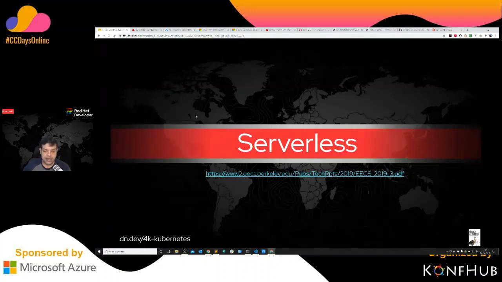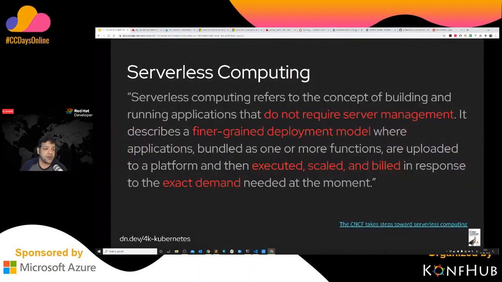So for example, within OpenShift, when I was showing you the deployment of the application, I also showed you an option that I can deploy my application as a serverless application. That's what we are going to do right now. Serverless computing basically means that I want to use my resources only when I need them. If I don't need them, then let it be scaled down to zero, which means that I save a lot of resources, including your cloud cost where you have deployed the application,